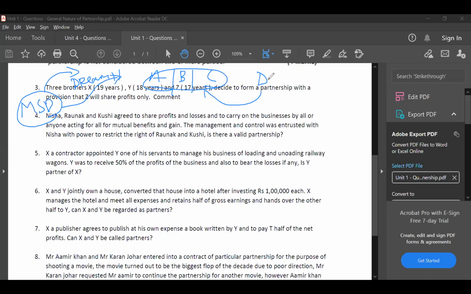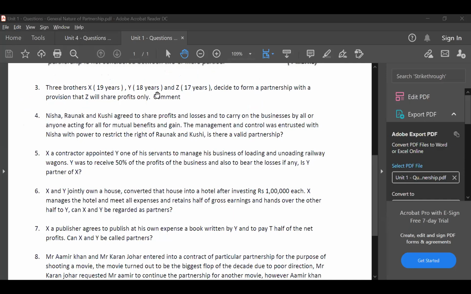Yes, Soumya, I unmuted you. Hello, sir. Sir, in question number 3, if Z is also 18 years old, they can form a partnership, but he has not completed 18 years. No, you have to complete 18 years. See, first you should learn the rule of age. If somebody asks what is your age, there are two things: one is 18 running, one is 18 completed. You have to mention what age is completed. Running age is not relevant. Only after completing 18 years will you be called a major.